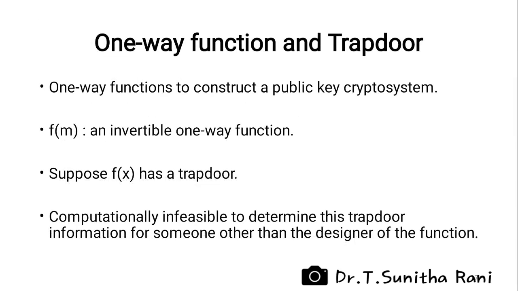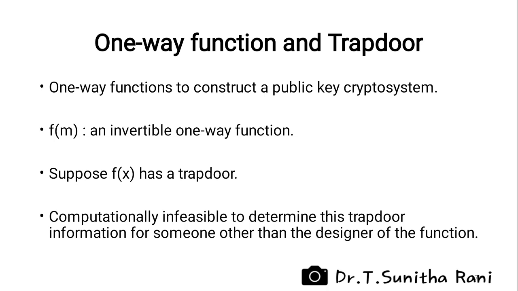It is possible to use one-way functions with certain properties to construct a public key crypto system. Let f of x be an invertible one-way function. This means f of x is easy to compute, but given y, it is computationally infeasible to find the unique value of x such that y is equal to f of x.